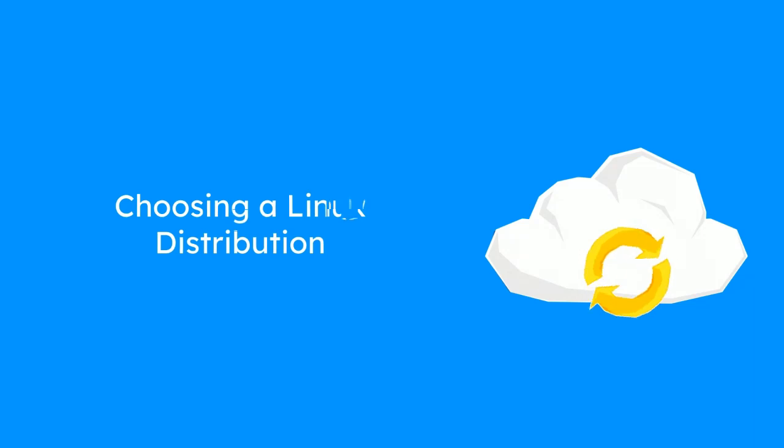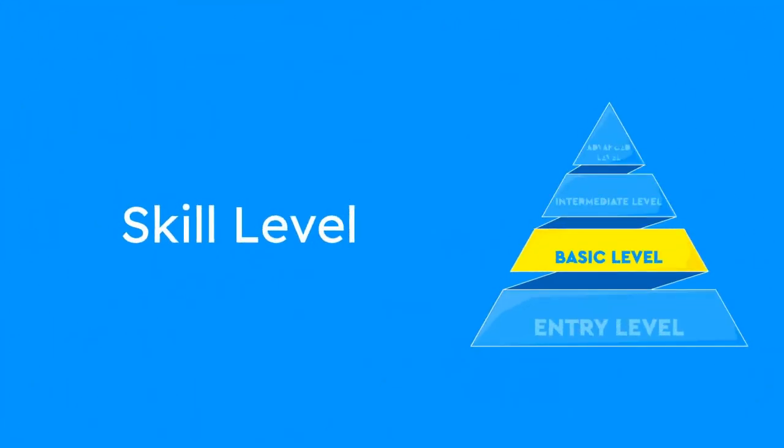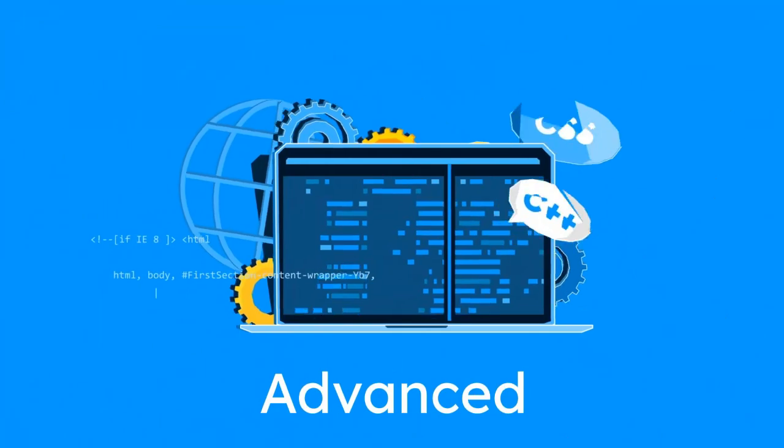Factors to consider when choosing a Linux distribution. Skill level. Beginners: Ubuntu, Linux Mint. Intermediate: Fedora, Debian. Advanced: Arch Linux, Gentoo.